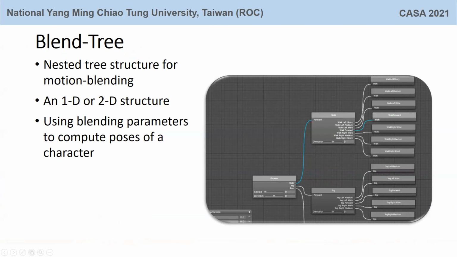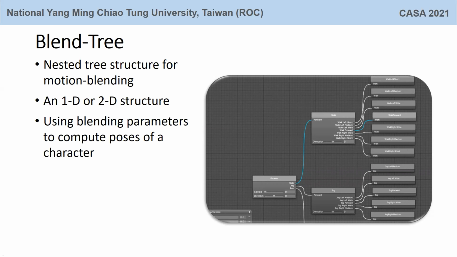A blend tree uses blending parameters to compute the pose of a character. This is a nested blend tree. Also, these are basic motions of this blend tree. Our system uses a simple hierarchy of blend trees for animating characters.